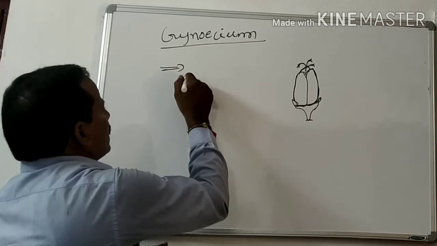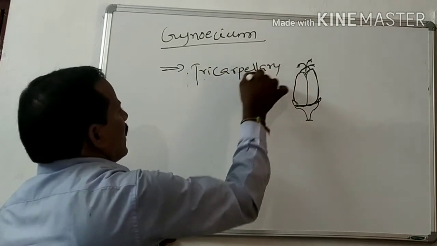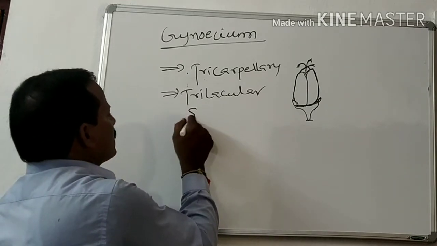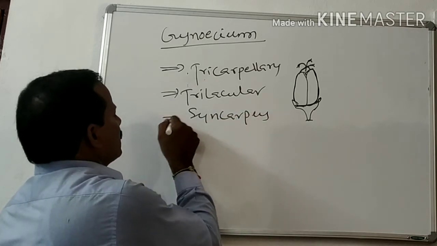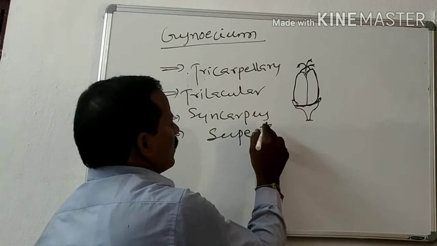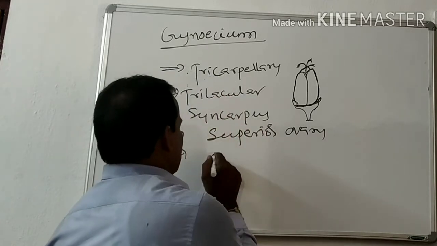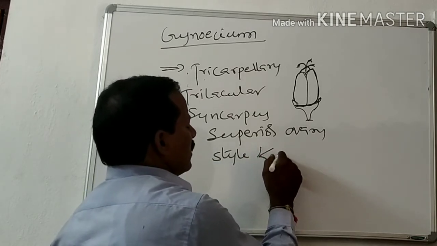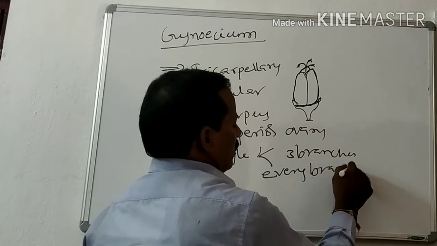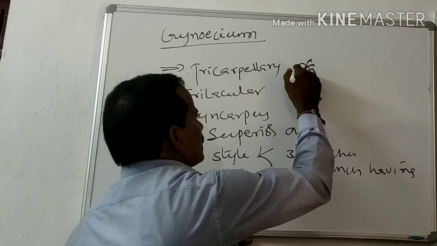The gynoecium is tricarpellary, trilocular, syncarpous, and the ovary is superior. The most important character is that the style is divided into 3 branches, and every branch has a bifid stigma. So this is the bifid stigma.